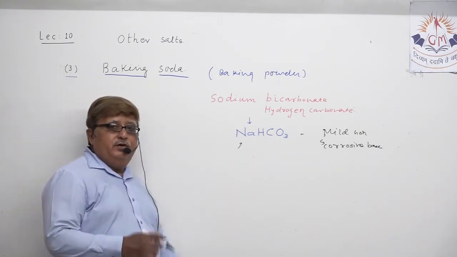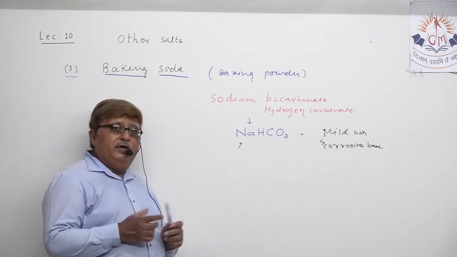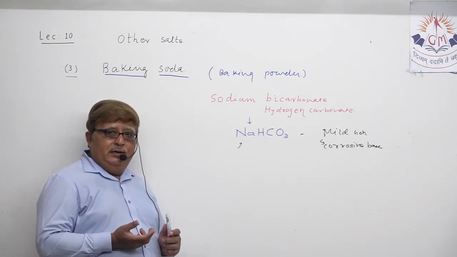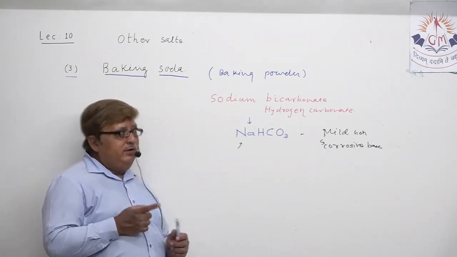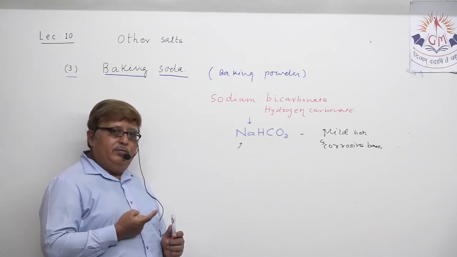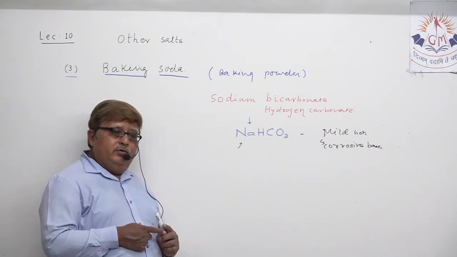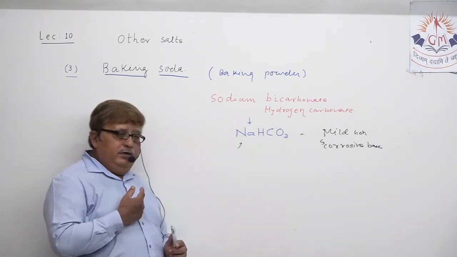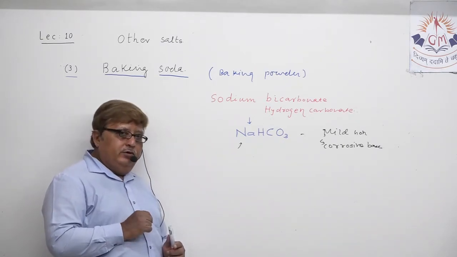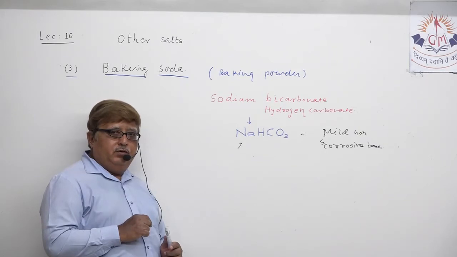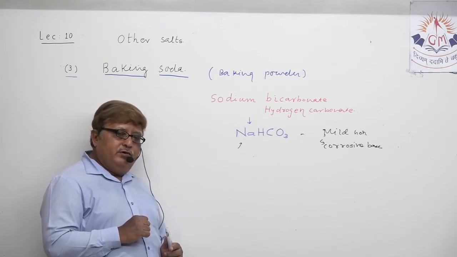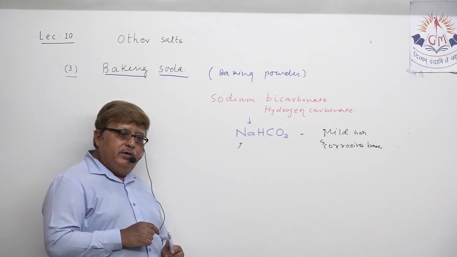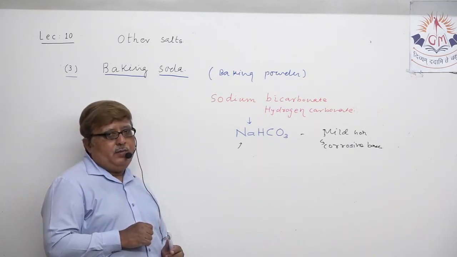Again, my dear student, sodium chloride, raw material. Sodium chloride was a raw material in the chlor-alkali process for the production of NaOH, H2 and Cl2. Here again, sodium chloride is a raw material for the production of baking powder, baking soda, sodium bicarbonate.